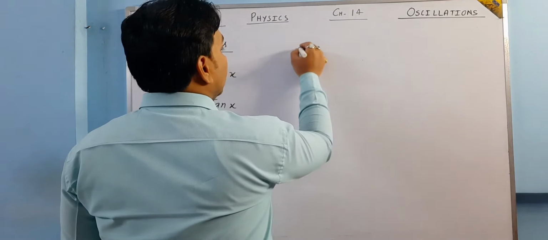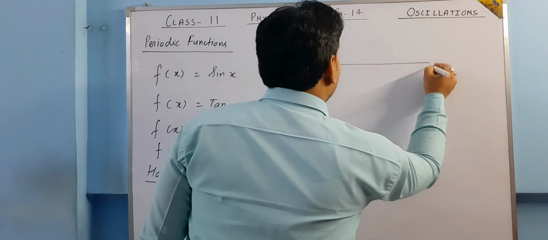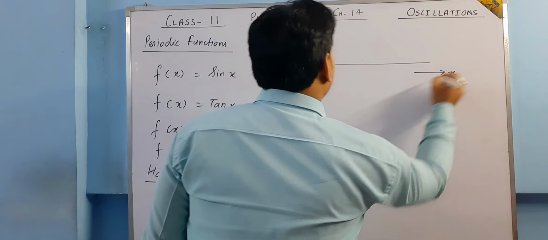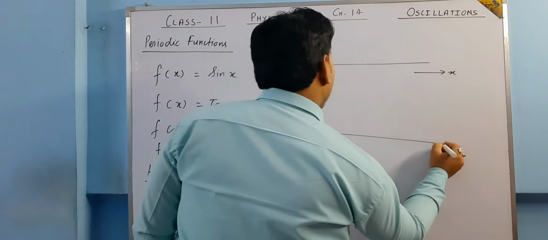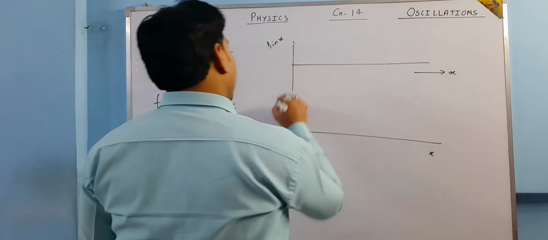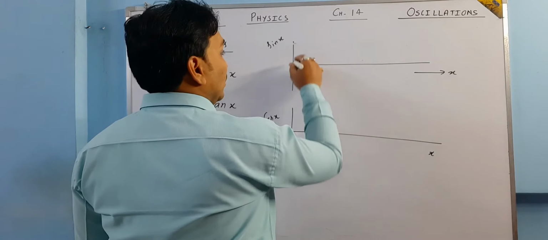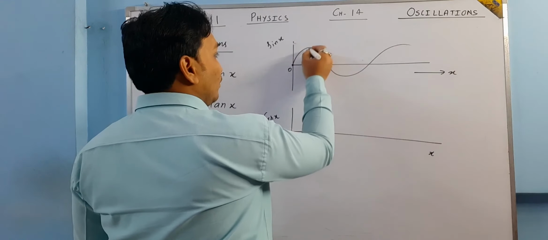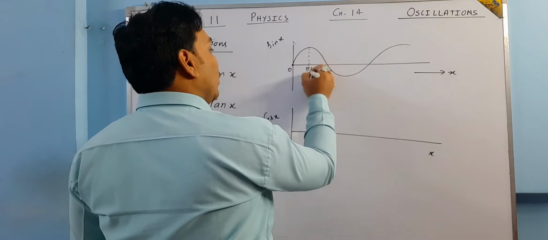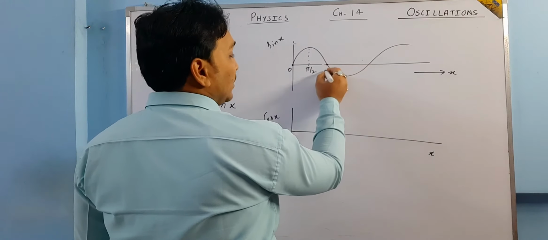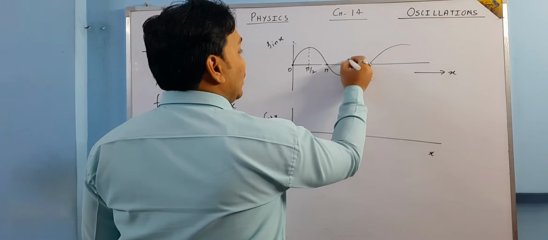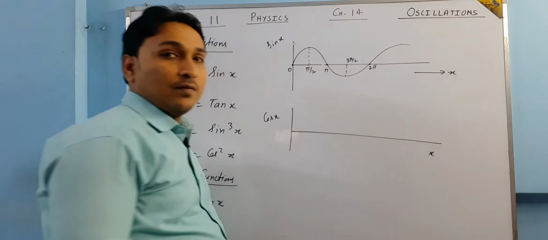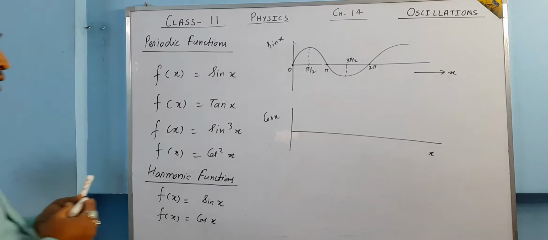If we talk about the sine x curve, on this axis let us have sin x, and on this axis the value of x. The sine curve is like this. This is your angle 0. Here the value of x is pi by 2, here it is pi, here it is 3 pi by 2, and here it is 2 pi. In the same manner, the angles will go ahead.